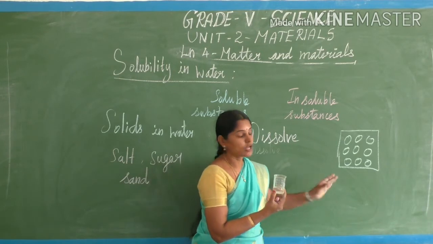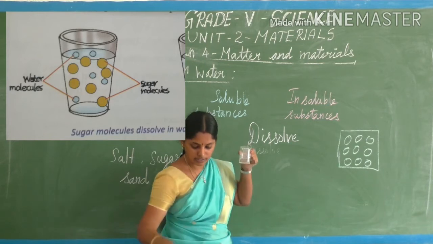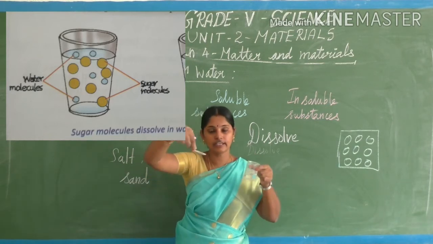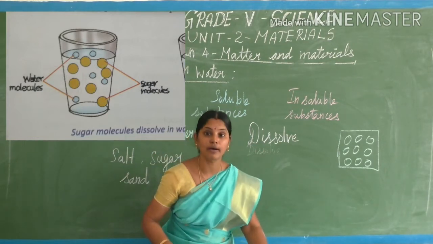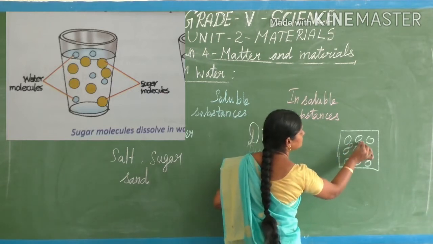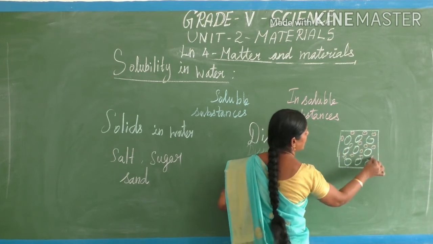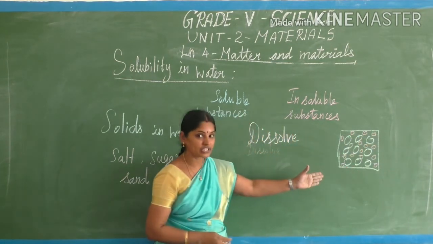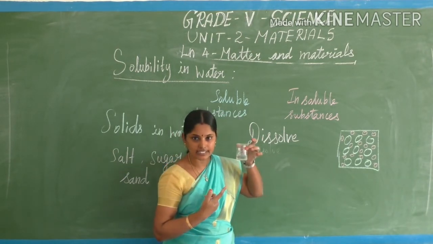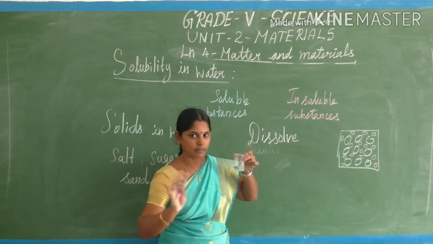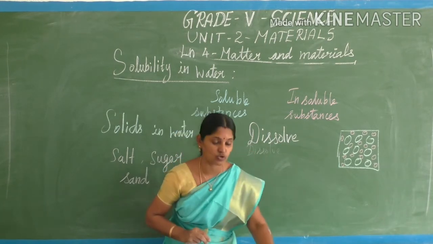This is liquid, water. In between that space, who goes and settles down? The sugar particles get settled in between the molecules. In these spaces, the sugar molecules get mixed and settled. Do you understand? The quantity never increased, but it is settled in between the space of the liquid molecules.